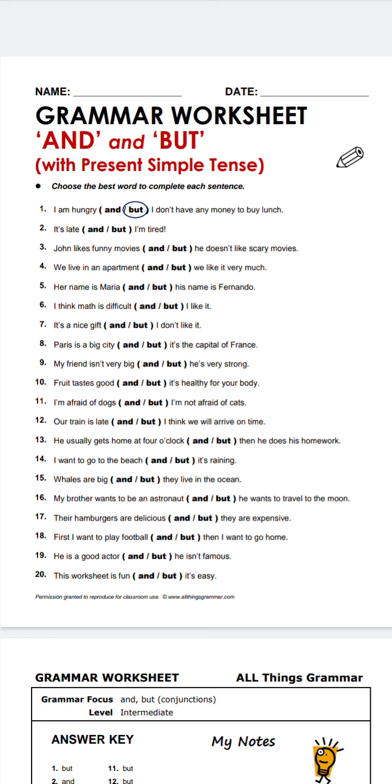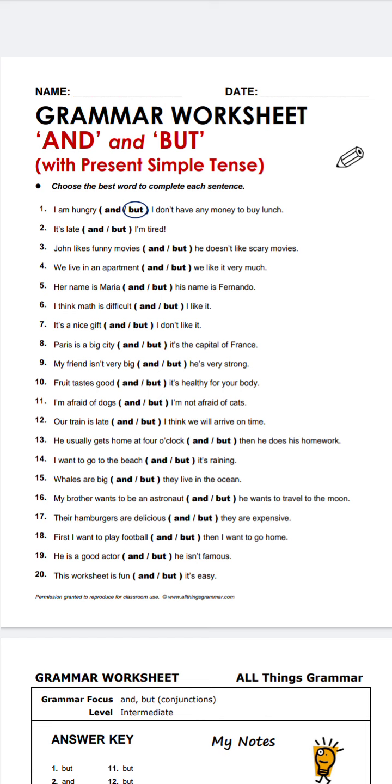Paris is a big city. It is the capital of France. My friend is very big dash he is very strong. Fruit is tasty. It's healthy for your body. I'm afraid of dogs. I'm not afraid of cats. Our train is late. I think we will arrive on time. He usually gets home at 4 o'clock. Then he does his homework. I want to go to the beach dash it's raining. Whales are big, they live in the ocean.